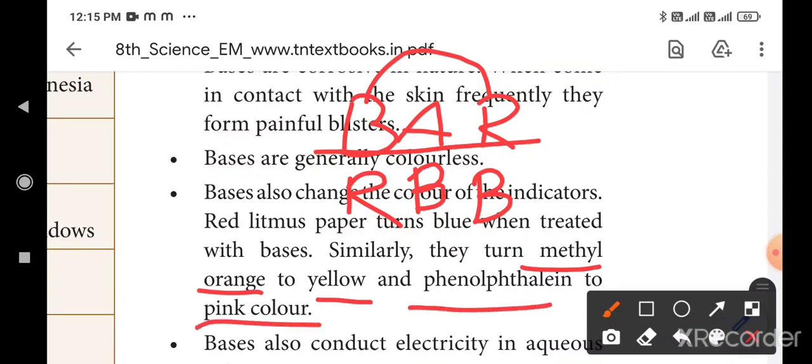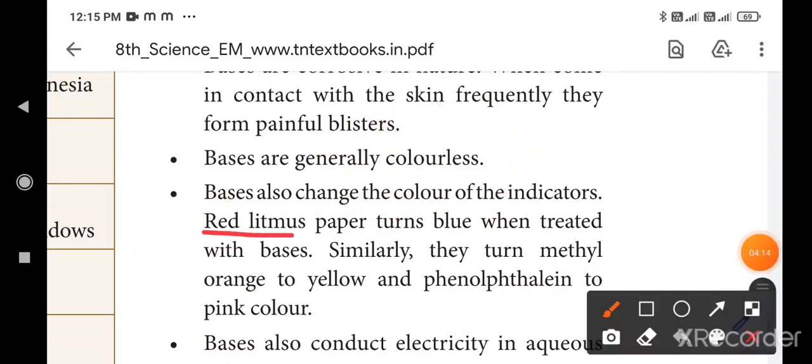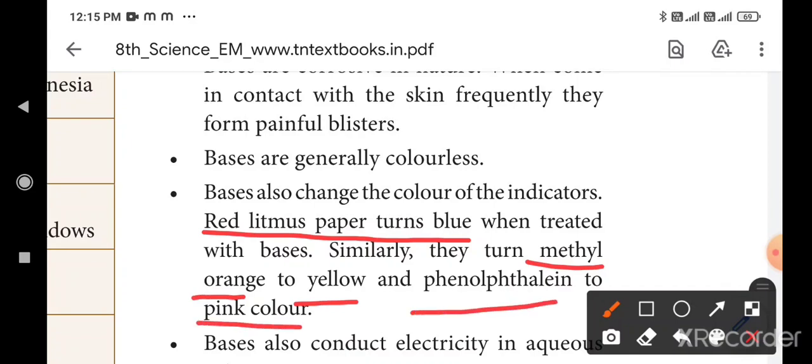But with acid, methyl orange changes into pink color. Do you remember? Pink color. But here methyl orange changes into yellow and phenolphthalein changes into pink color. This is very, very important. So underline. Red litmus paper turns into blue when treated with bases. The same, methyl orange changes into yellow, phenolphthalein changes into pink color. These are all due to bases.